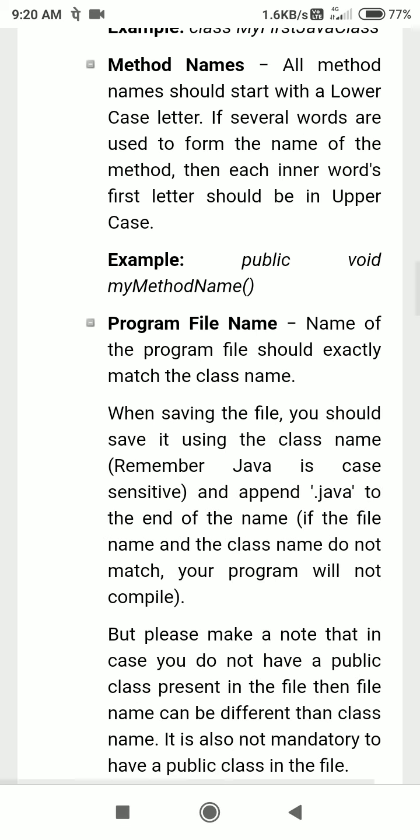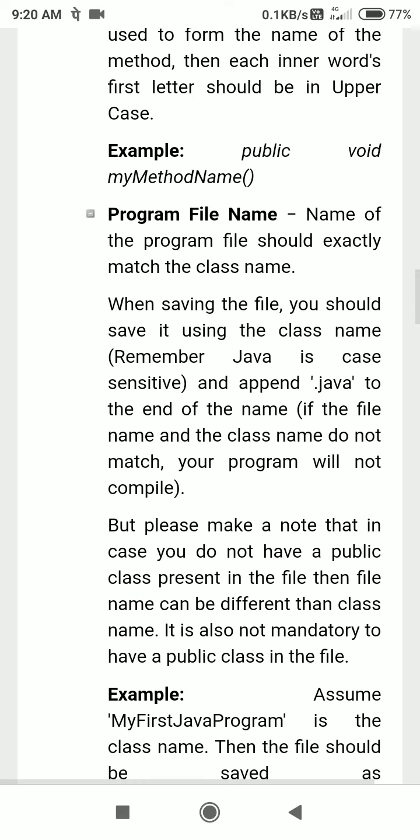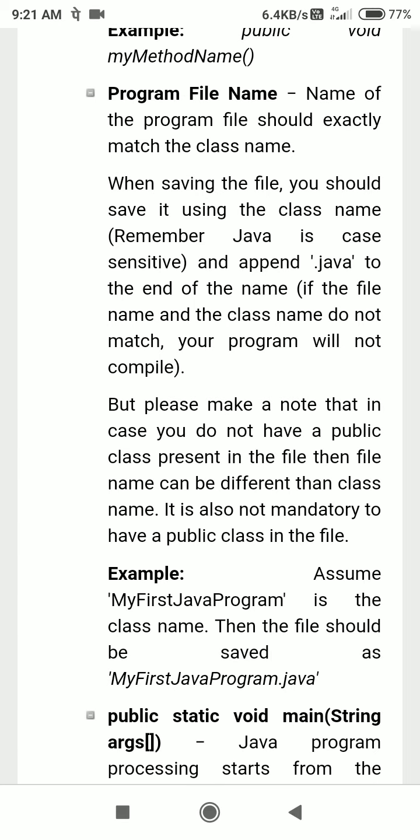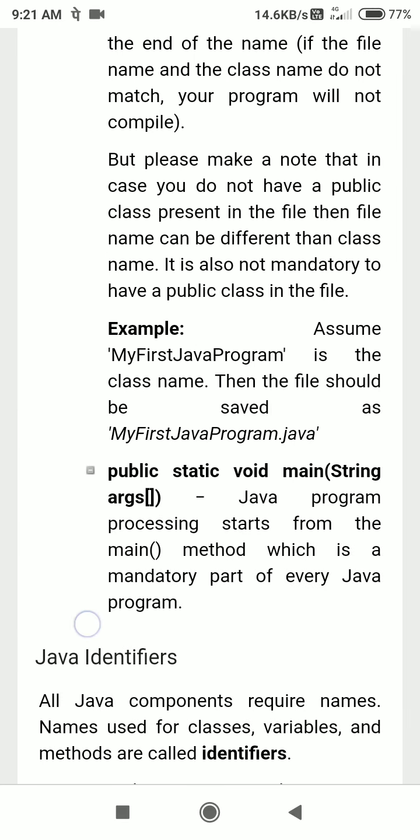Okay, program file name. When you are saving the file, you should save it using the class name. Remember, Java is case sensitive. Whatever the class name, if it starts with an uppercase letter, you have to save that file with the same name, with an uppercase letter at the start. You have to be really careful while writing a Java program.